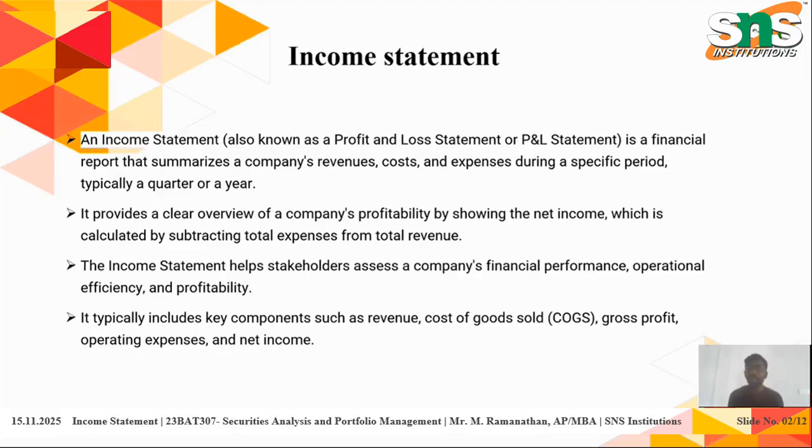Totally, what we will know from this income statement is how much sales we are going to make from that particular organization, how much we are getting as revenue after the sales, the total income, and other income. If anything is there, we will calculate it as total income, and the expenditure of that particular firm, and if any other expenditure is there, we will include it as total expenditure. So for earnings before interest and tax, it is the total income minus total expenditure.